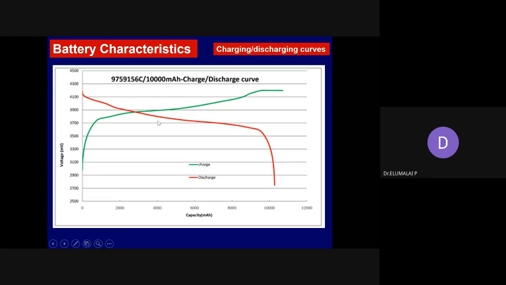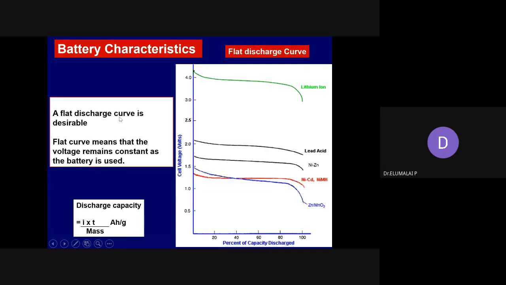During charging and discharging, you have plateau potentials. Very important. I think I have another figure. Yes. It is important that when you want to develop a battery system, the battery should be able to deliver a flat discharge curve. Very important. I have given here the discharge profiles of several batteries.